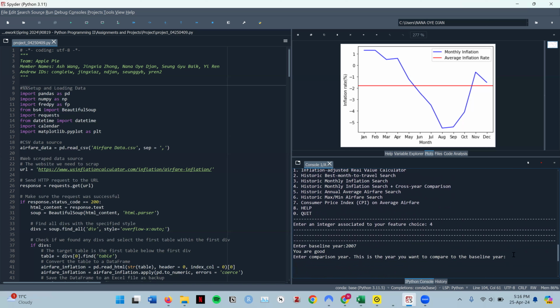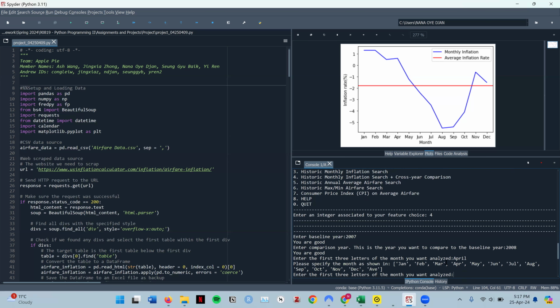And the user is once again asked for a comparison year because this menu option compares 2 years. So I'll put in just a year's difference, so 2008. So the month I want analyzed is being asked. So let's say in April. If I enter April in its full form, I'm told to specify the month in its shortened form. So I do April as APR.